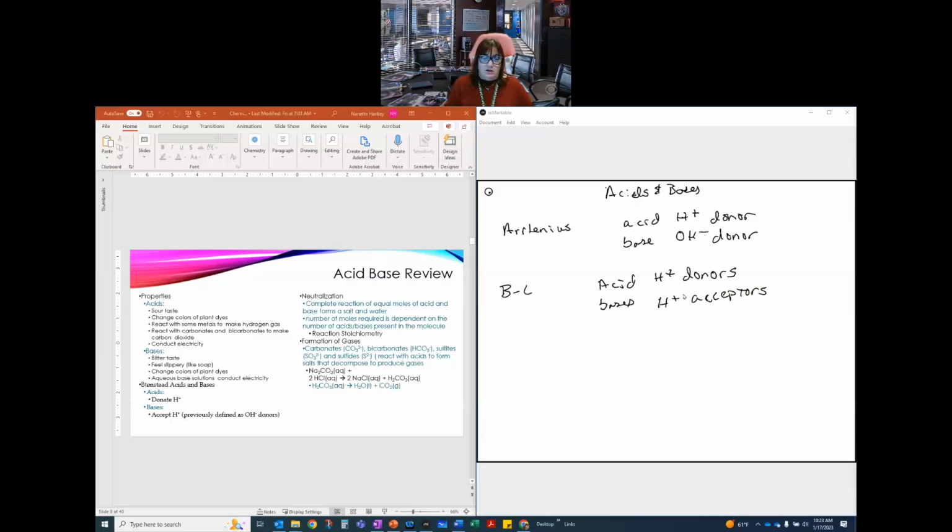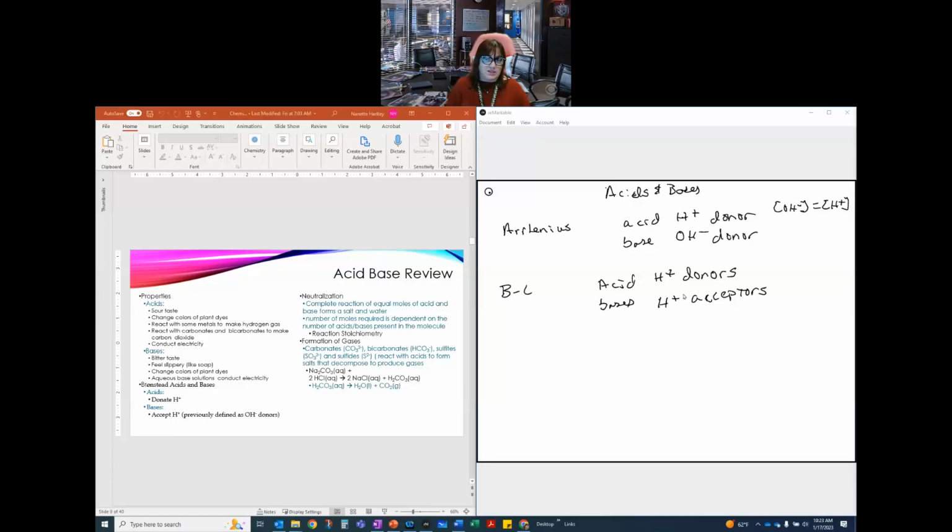We know that some of the other things that we talked about previously, neutralization. So neutralization refers to a situation where we have just as much OH minus as H plus. So since I have equal amounts of acid and base, that is neutral.